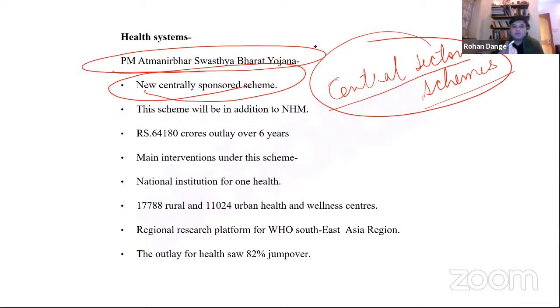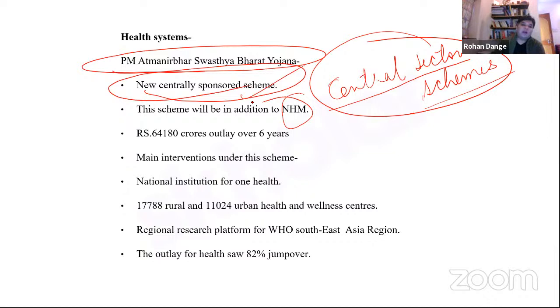So in UPSC prelims, they can definitely ask you which of the following statements regarding Atmanirbhar Swasthya Bharat Yojana is or are correct. And one of the statements would be it is a completely centrally funded scheme. So that is false, because it is a centrally sponsored scheme. That means that the state agencies or the state governments also have a role in sponsoring some part of this scheme, right? So this scheme is in addition to the National Health Mission. Okay, that means it is not subsuming the National Health Mission. It is just in addition to the National Health Mission.